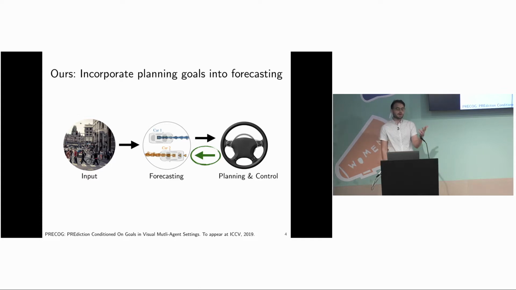By incorporating knowledge of our own controlled robot's intention, we can reason about how other agents might respond to our intentions. I'll show that this enables us to forecast what other agents could do with greater accuracy. In our application, that means we can better forecast what other human-driven vehicles are going to do, given knowledge of our own autonomous vehicle's goal.